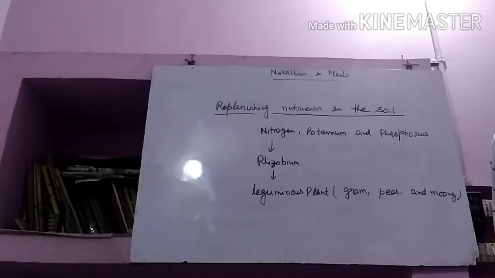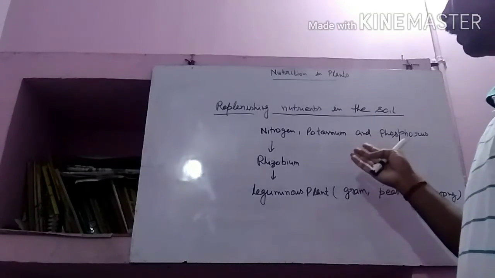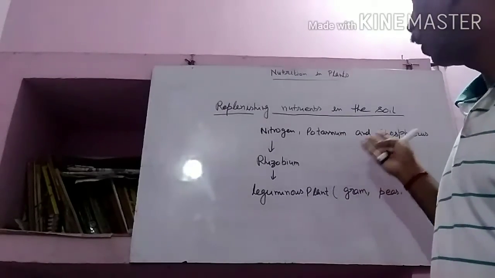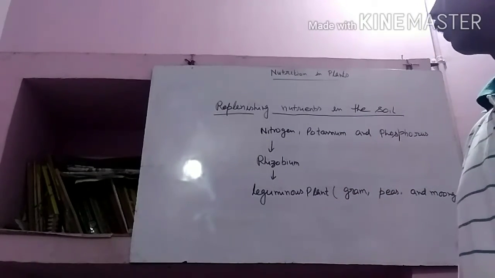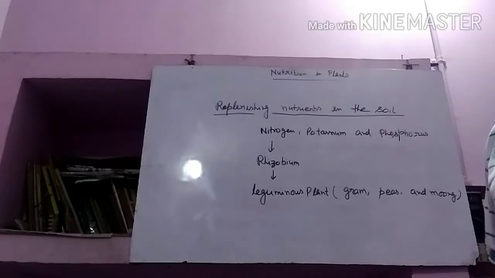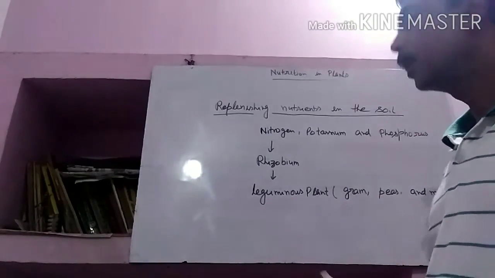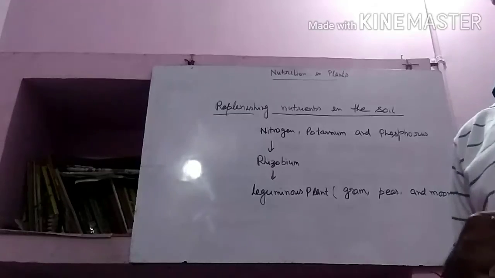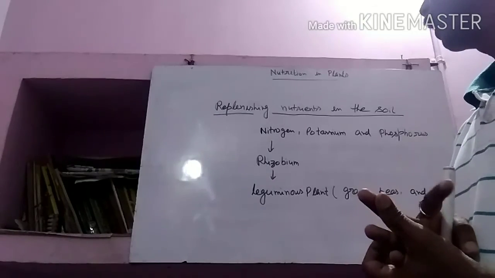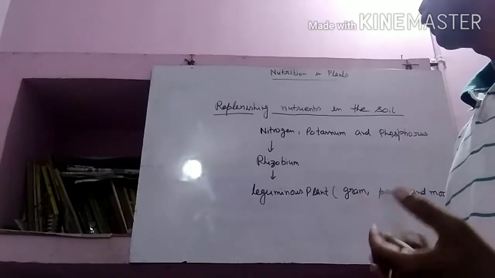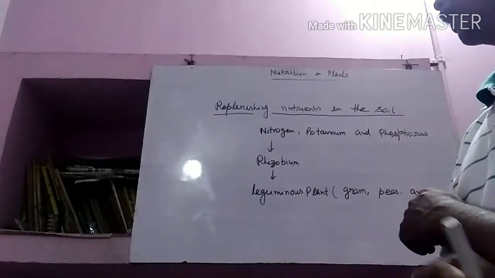So in that case the farmer adds organic compost to the field, okay, to improve the fertility of the soil. So in these cases they fertilize the soil, and for leguminous plants, due to that they give the plants the nutrients as they require. Okay.